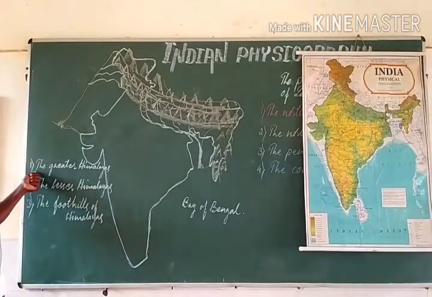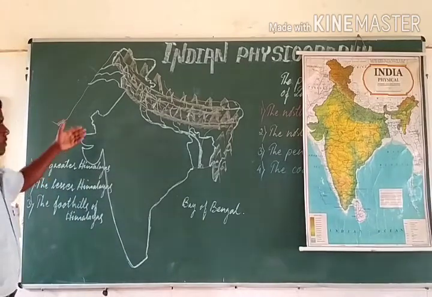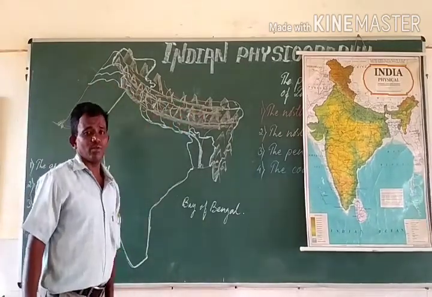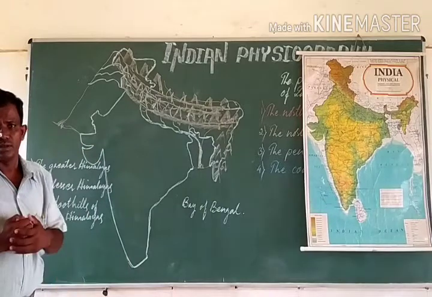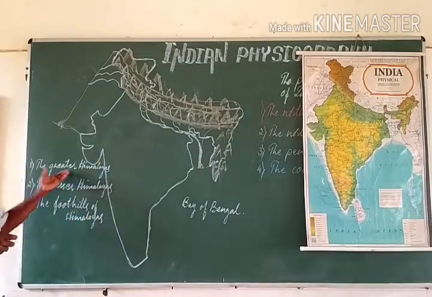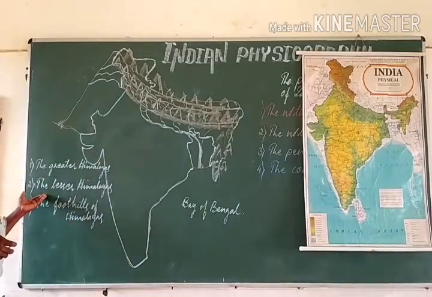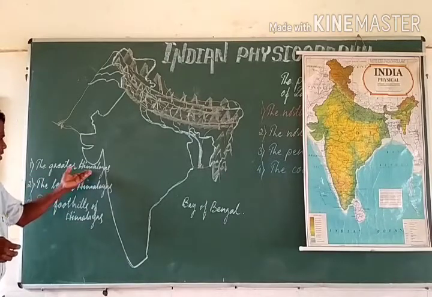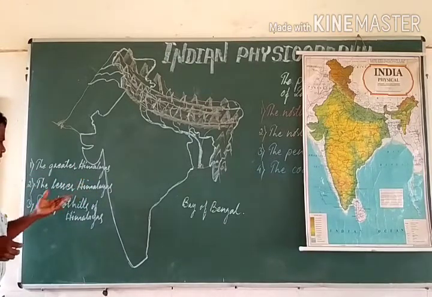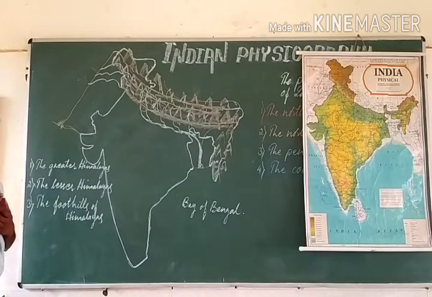On the basis of the average height of the ranges of the mountains, these Himalayas can be divided into these three types of the ranges: the greater Himalayas, the lesser Himalayas, and the foothills of Himalayas.